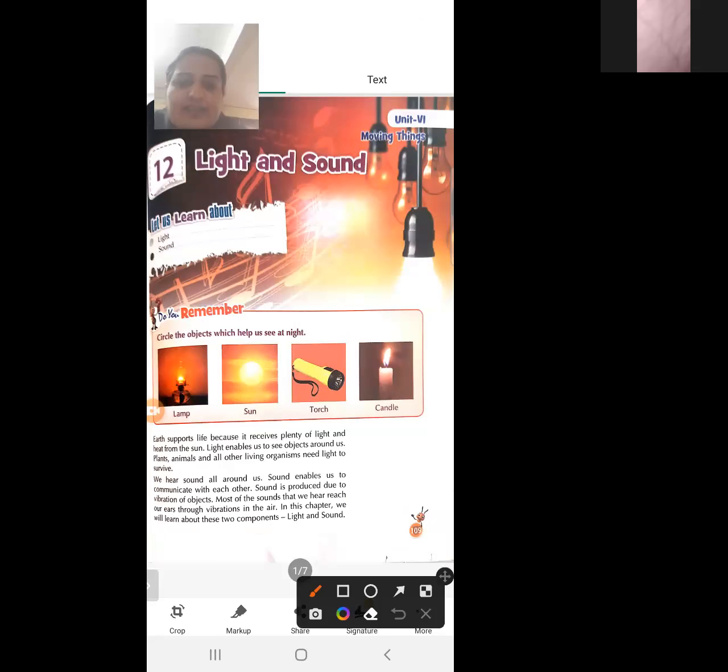As we know, the sun does not give light at night, so a lamp gives us light, a torch also gives us light at night, and a candle also gives us light at night. So you have to circle these objects which give us light at night.